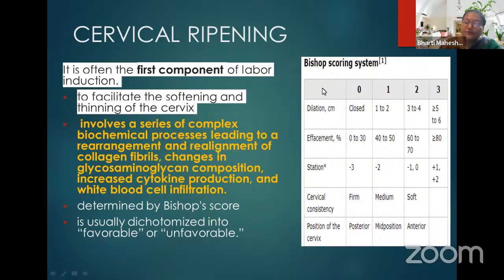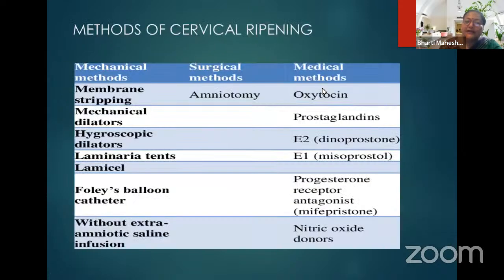So we have to induce this when we want the induction of labor or we want to deliver a fetus. And the determination of ripening is done by the Bishop score. It is usually dichotomized into favorable or unfavorable. We all know the Bishop score, so I am not going into detail. This is a very important part to assess the cervix before choosing the case for the induction of labor, as well as choosing the medication for the induction of labor.